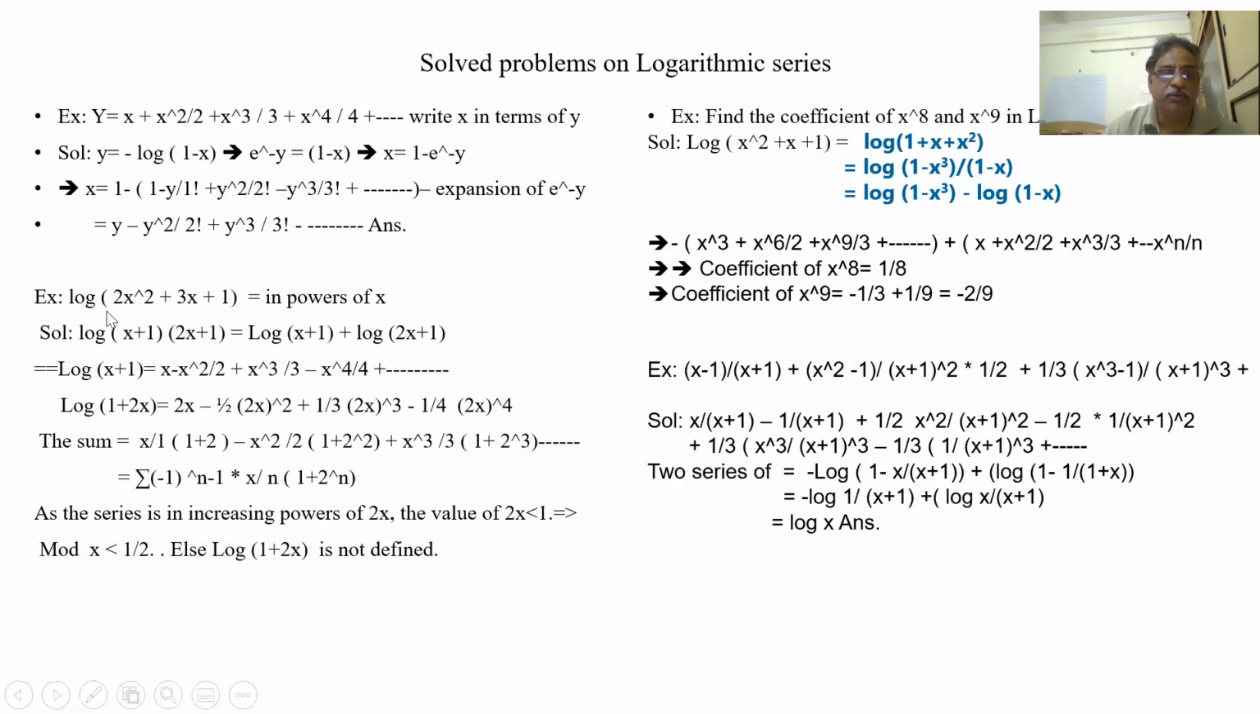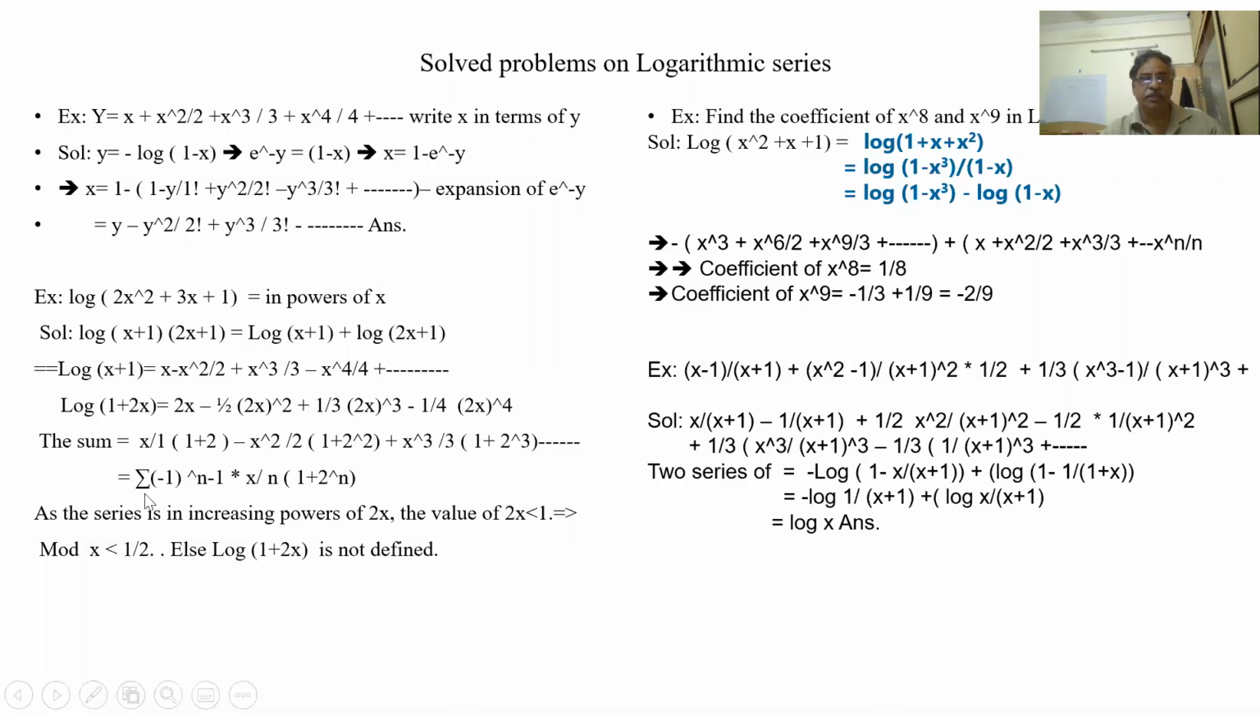So let us see this. We have to write this in powers of x. So I am converting this into fractions. 2x square plus 3x plus 1 can be written as x plus 1 into 2x plus 1. So log AB is log A plus log B. So log of 1 plus x, I know, is x minus x square by 2 plus x cubed by 3, like that. Log of 1 plus 2x, here in place of x it is 2x, so 2x minus half into 2x square plus 1 by 3 into 2x cube, like that. So these two things I have to add.